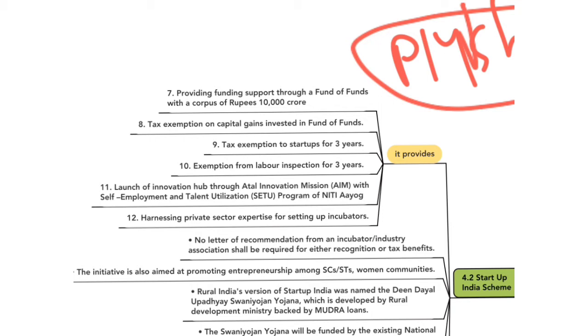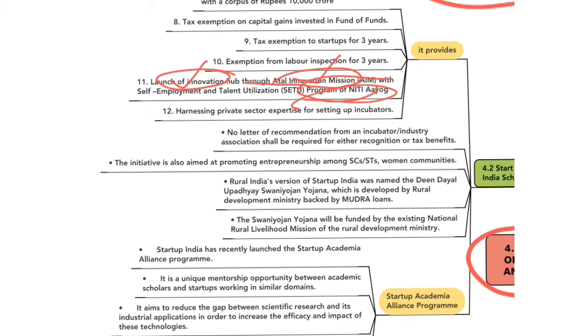This scheme provides for the launch of Innovation Hub under the Atal Innovation Mission, which is a program of Niti Aayog. Niti Aayog started Atal Innovation Mission for promotion of a culture of innovation in the country. The scheme aims to harness the potential of private sector enterprise for setting up incubators, for providing infrastructural support to the startups.